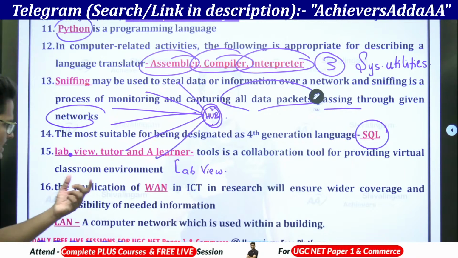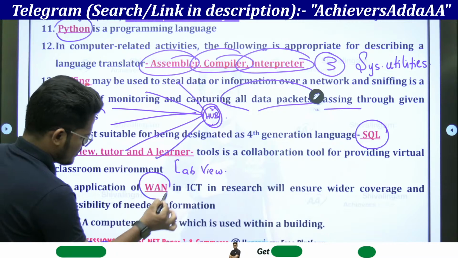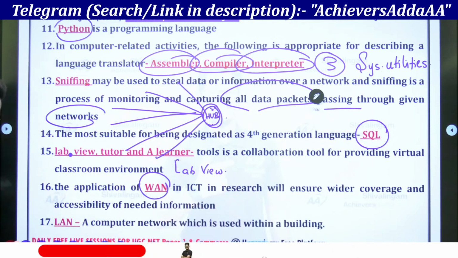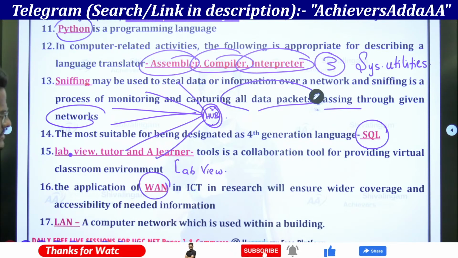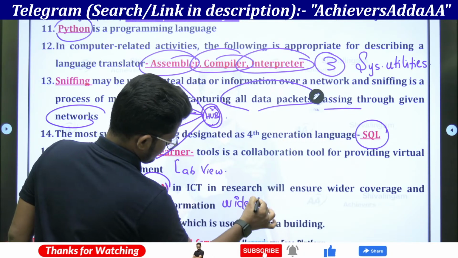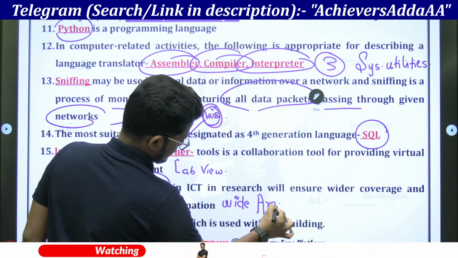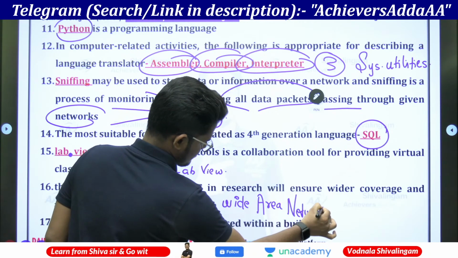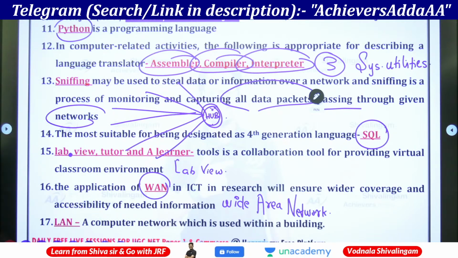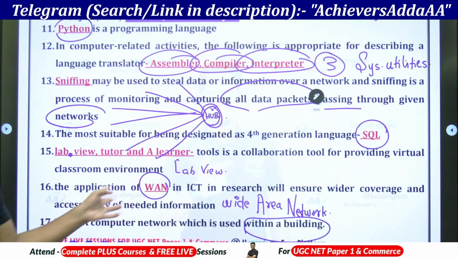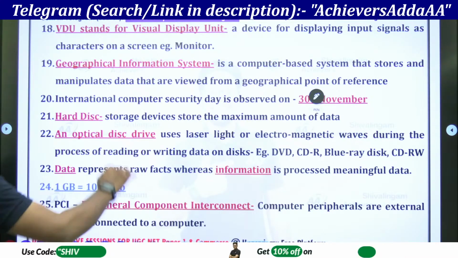Next, the application of a WAN in ICT research will ensure wider coverage of accessibility of needed information, because this is a wide area network. WAN is a wide area network. LAN is a local area network which is used within a building only, whereas WAN has geographically high coverage.